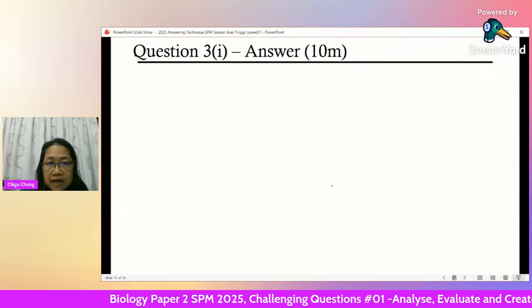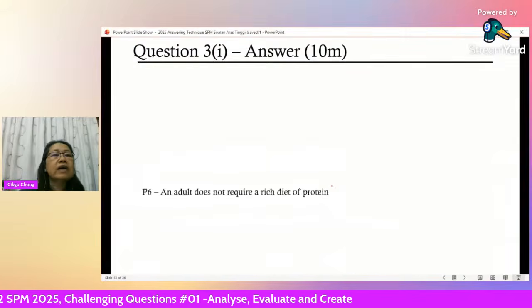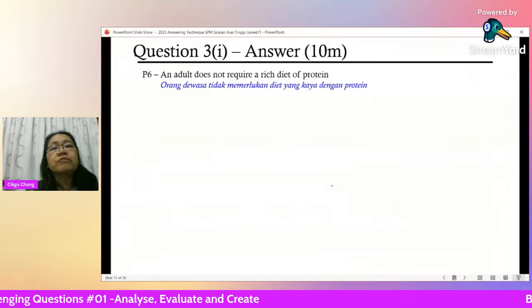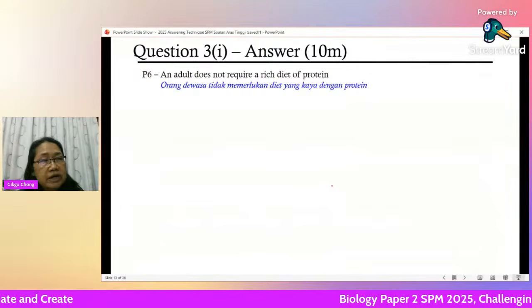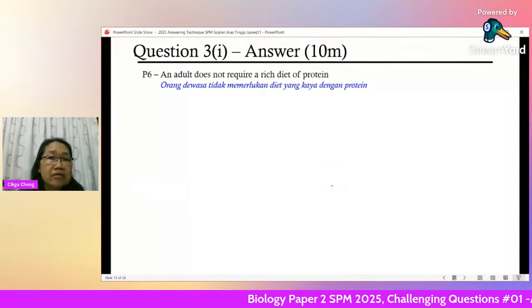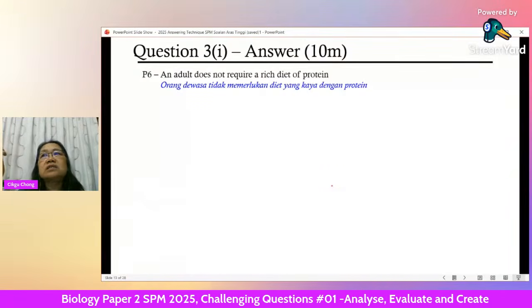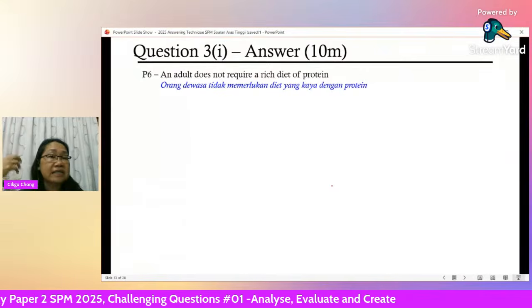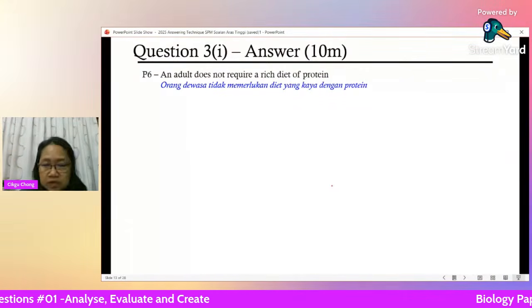Next one. An adult does not require a diet rich in protein. The person is already an adult. The person is not growing anymore, not growing in terms of height. It's not a child. If it's a child, you need high protein, right? So it's not a baby, it's not a child, it's an adult. So it does not require huge amounts of protein.